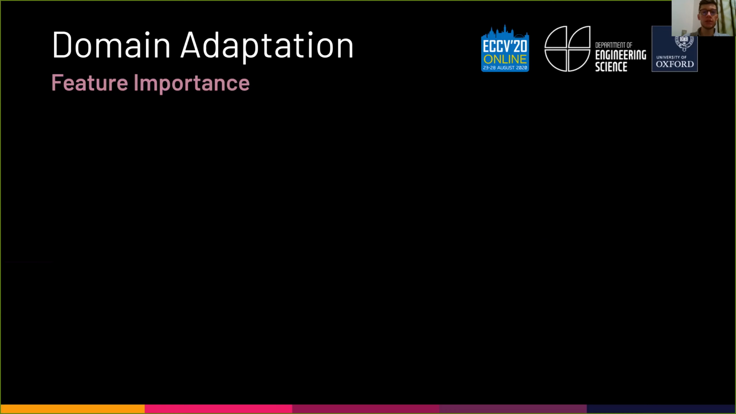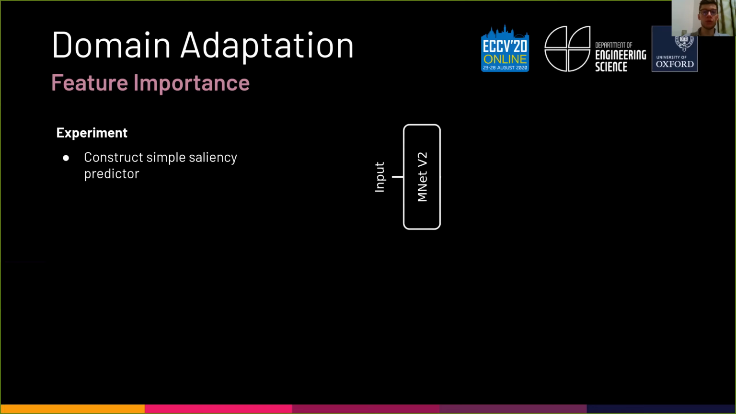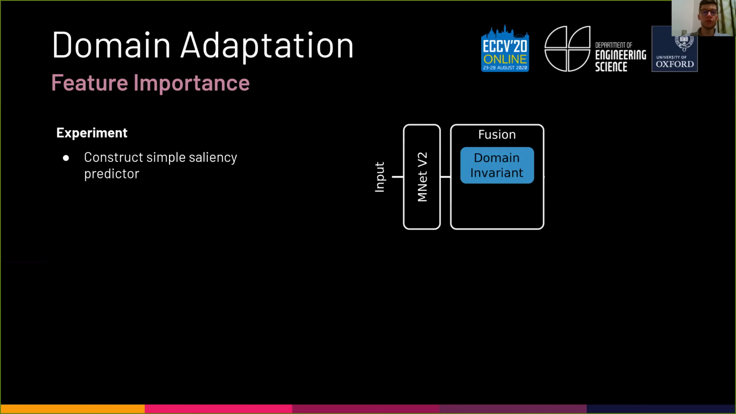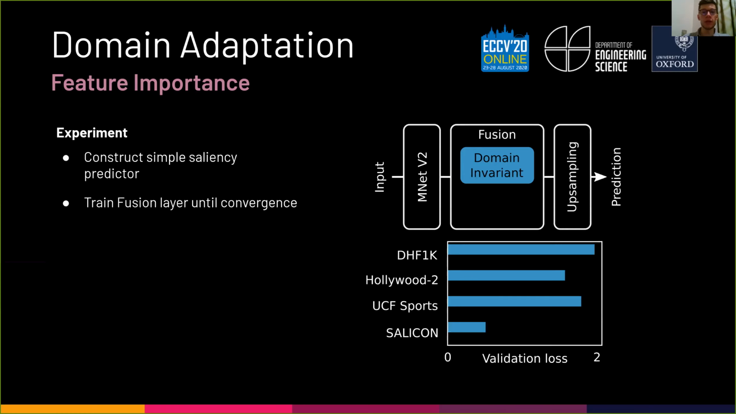Next, we address the domain shift caused by different feature importances. To study this, we construct a simplified saliency predictor from a MobileNet v2 encoder, a domain-invariant fusion, which is a weighted sum of the MobileNet feature maps, and finally a simple bilinear upsampling. We initialize the MobileNet with ImageNet weights and train the fusion layer until convergence, which results in the per dataset validation losses as shown.